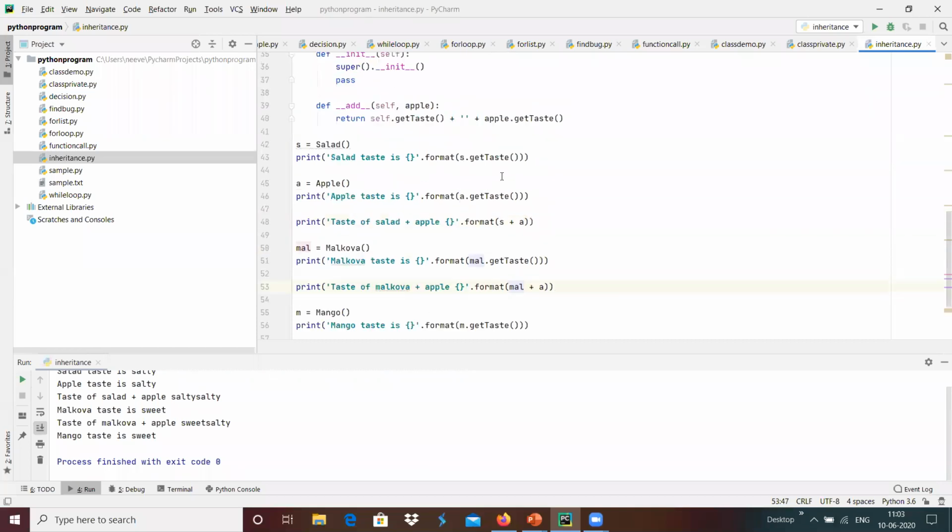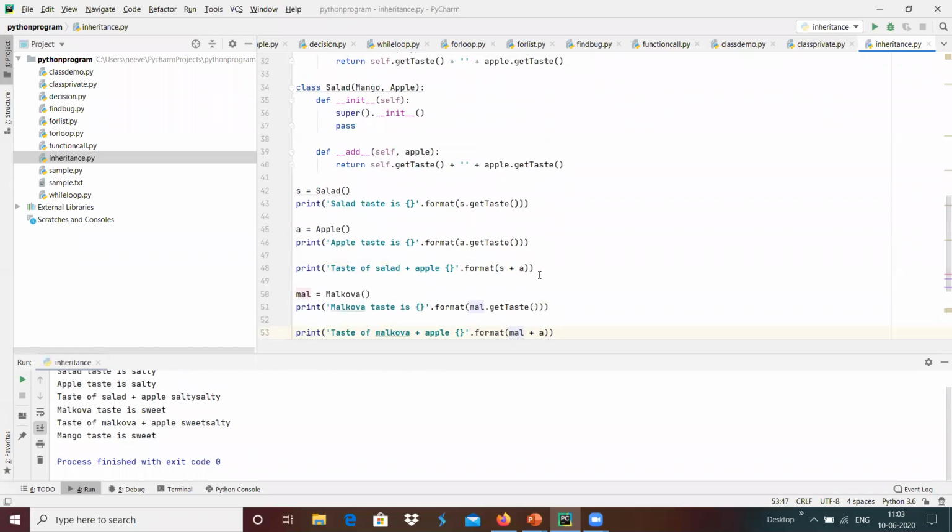We are doing the addition of two objects, but we have overridden it with that function. Whenever an addition happens with respect to that object, we can override it with this function, which is called operator overloading.